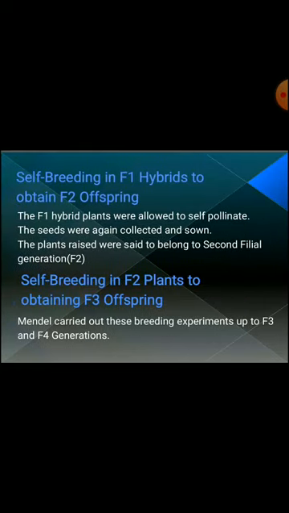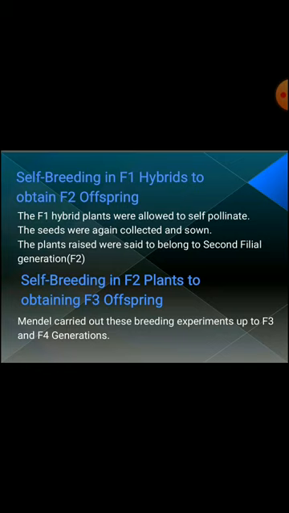Clear? Next step is self-breeding in F1 hybrids to obtain F2. After getting the result from the hybridization process, Mendel allowed self-pollination, means the seeds were again collected and sown. The plants raised were said to belong to the second filial generation known as F2.